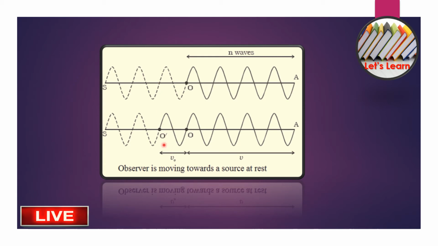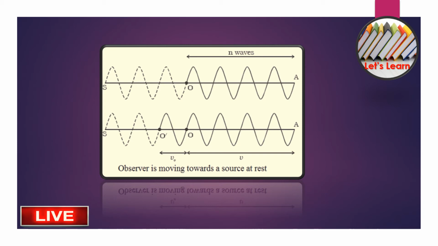Similarly, from this point to this point is V naught, and V is normally taken from O to A. Before that we are getting some peak, this is a crest. We take this as V naught, and generally we take V as we know.